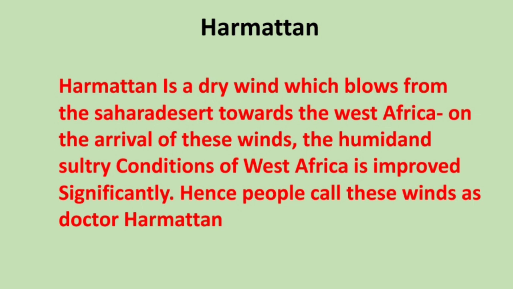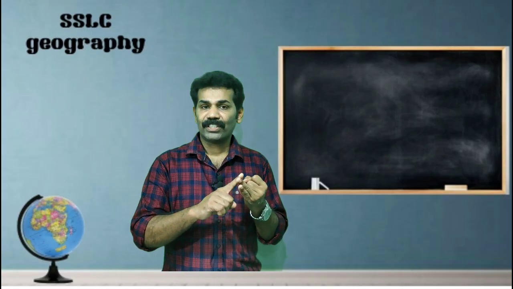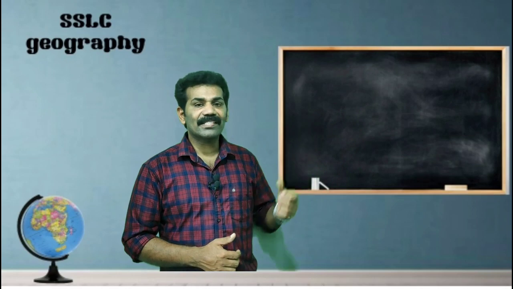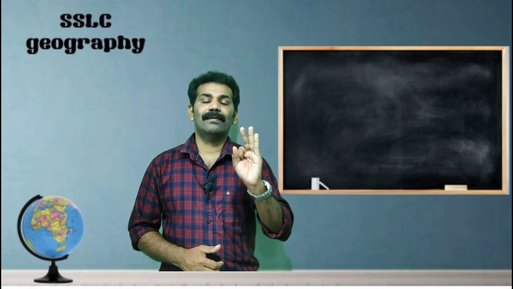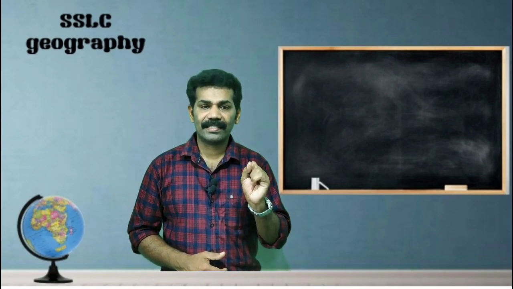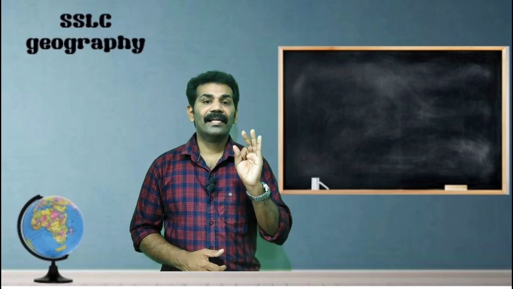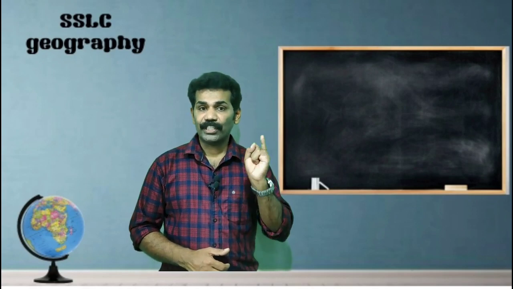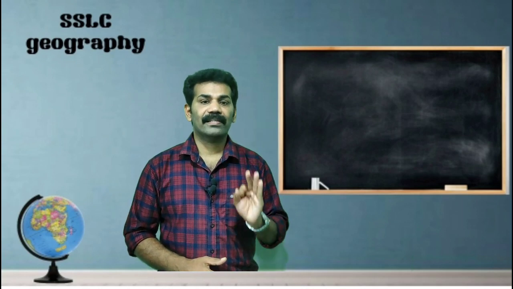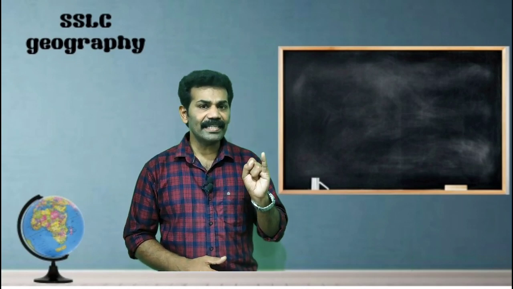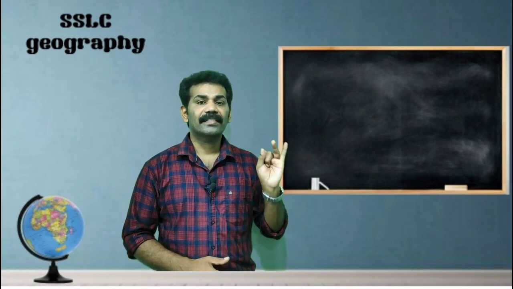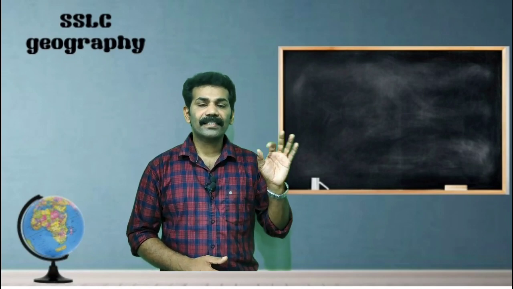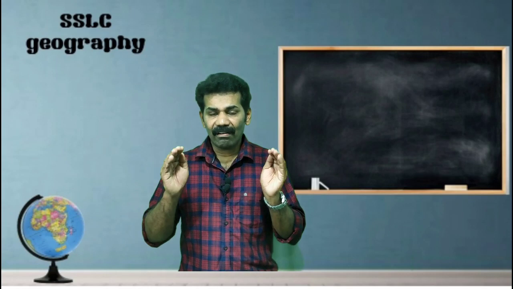There are 6 local winds discussed now. The first ones are Loo, Mango Showers and Kalbaisakhi. These are the local winds of India. The other 3 local winds are Fun, Harmattan and Chinook. Chinook is experienced in North America, Harmattan in African countries, then Fun in Europe. These are the three local winds we have already discussed.